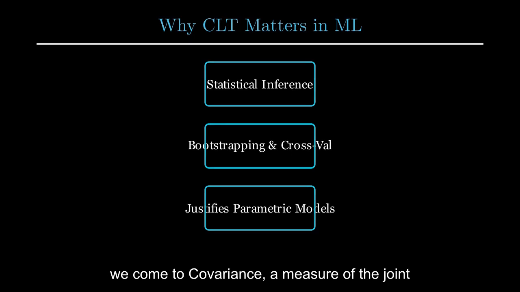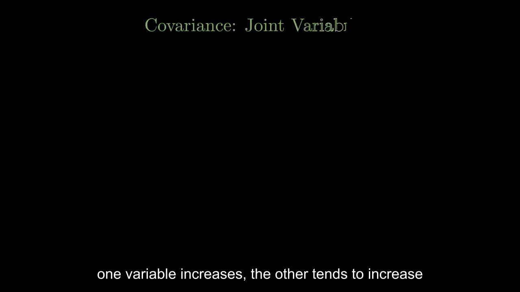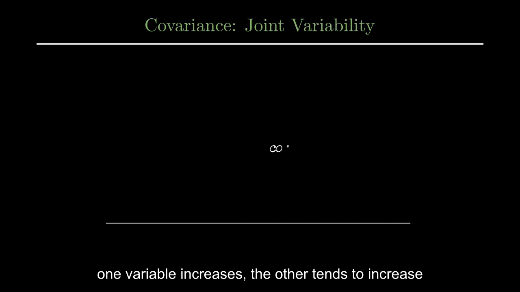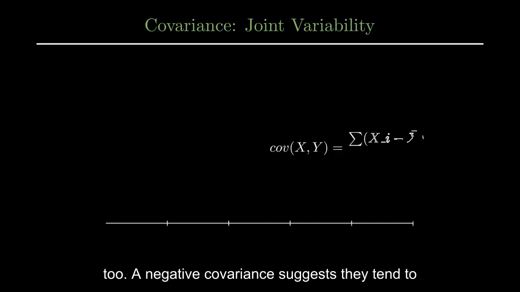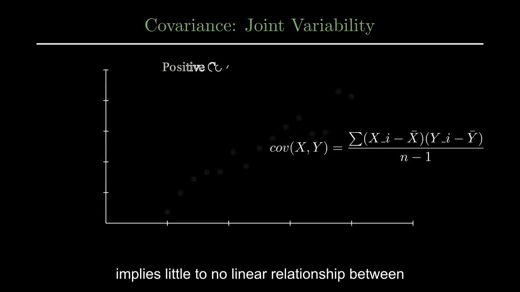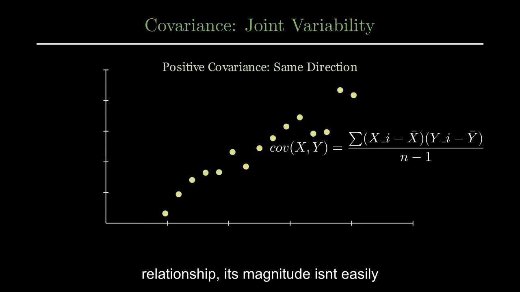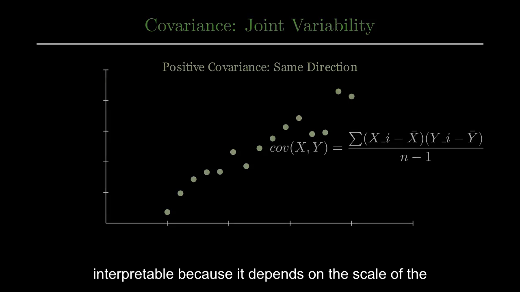Moving on, we come to covariance, a measure of the joint variability of two random variables. It tells us whether two variables tend to move in the same direction. A positive covariance indicates that as one variable increases, the other tends to increase too. A negative covariance suggests they tend to move in opposite directions. A covariance near zero implies little to no linear relationship between them. While covariance tells us the direction of the relationship, its magnitude isn't easily interpretable because it depends on the scale of the variables.